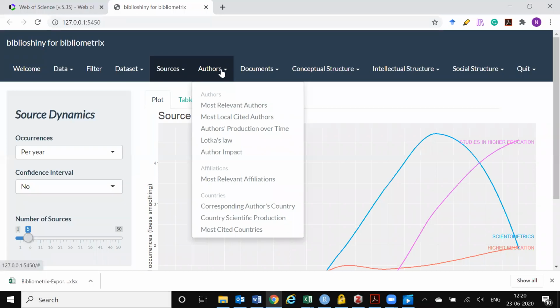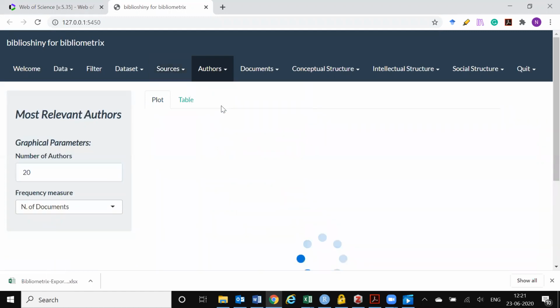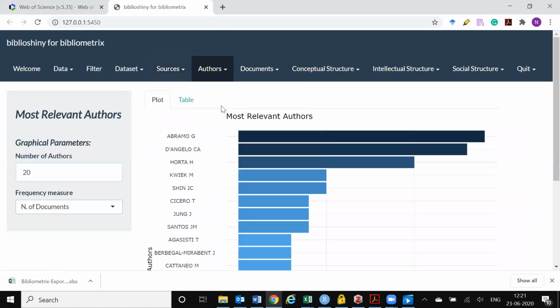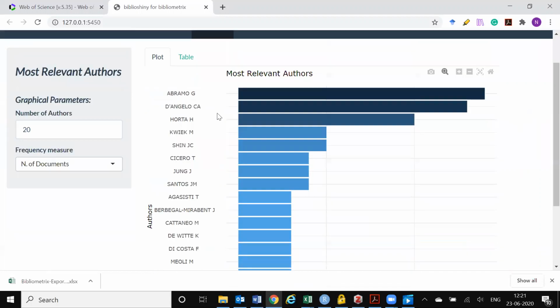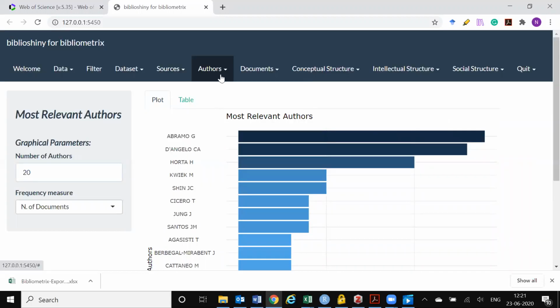So this video is in continuation of the previous video where we had looked at sources. Now we will look at authors and the analysis of authors within the area of your study. This first graph gives the top authors in the field and how many papers they have published, like Abramo has published over 20 articles or 14 articles. So you get to see which are the top authors who have published in this field.